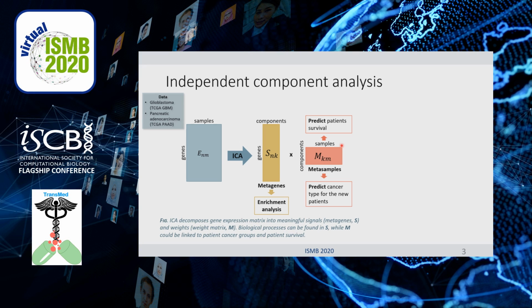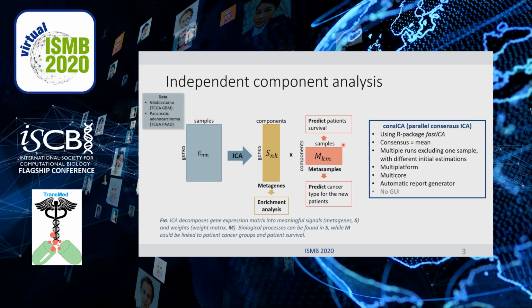The improvement of ICA is the developed parallel consensus independent component analysis algorithm. The idea is multiple decomposing of expression matrix E and averaging of the coefficients of corresponding components. This will improve the stability of the algorithm.